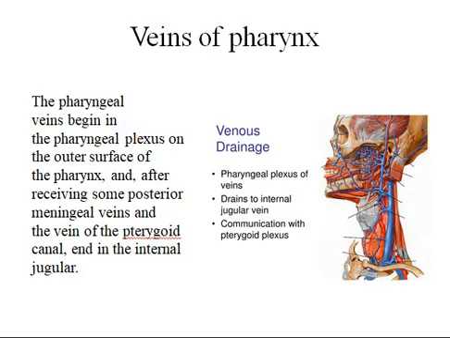Veins of the pharynx. The pharyngeal veins begin in the pharyngeal plexus on the outer surface of the pharynx and, after receiving some posterior meningeal veins and the veins of the pterygoid plexus, end in the internal jugular vein.